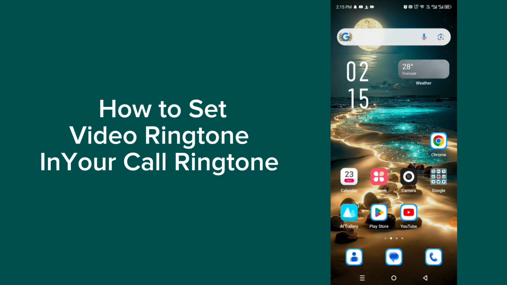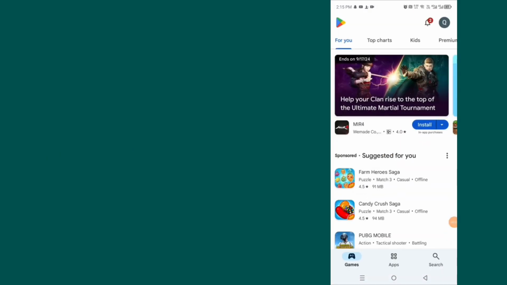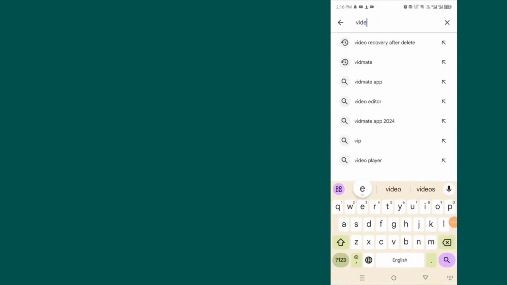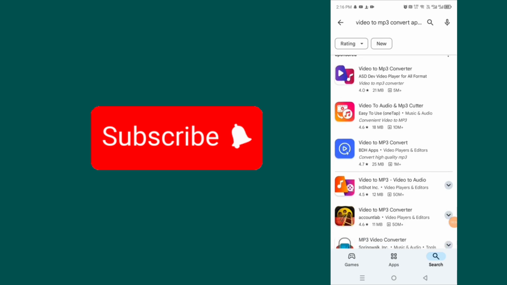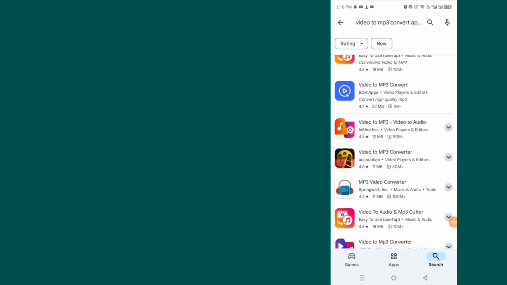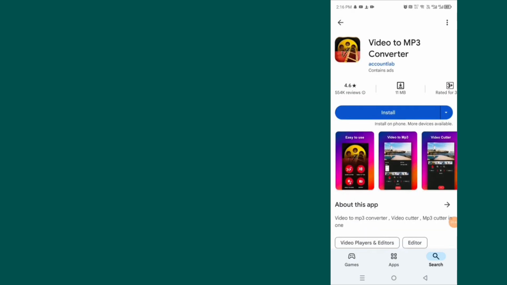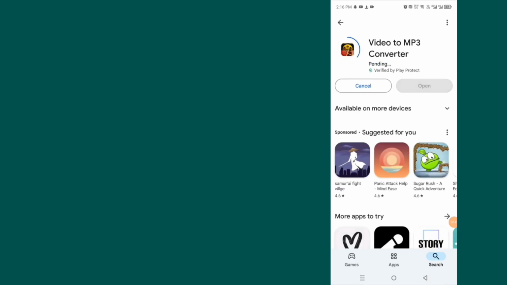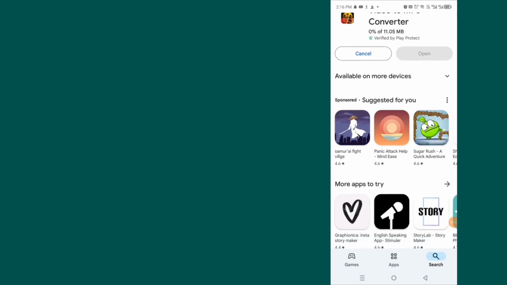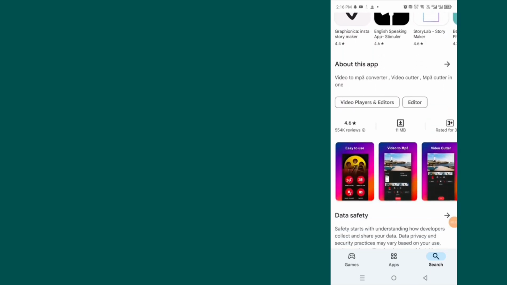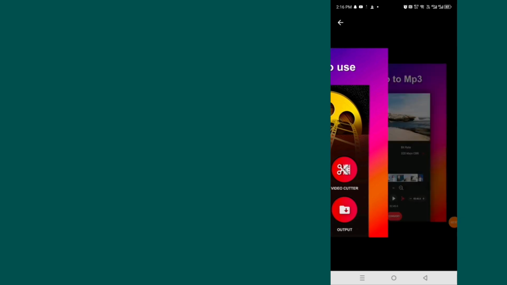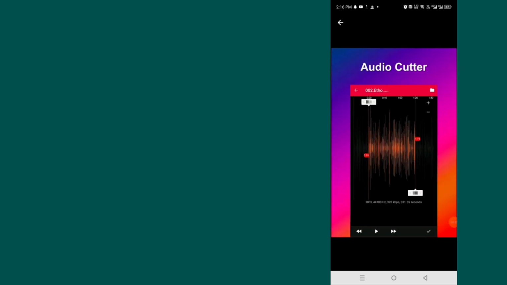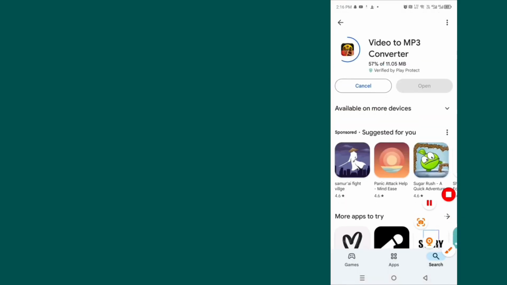So after that go to your Play Store and in the search menu type video to audio converter. You can download any software, but I am downloading this one. So now just click on the install option. If you don't know how to use it, then you can check out the video or you can check out this picture so you can better understand how to use this software.